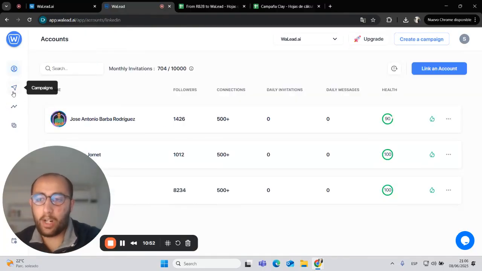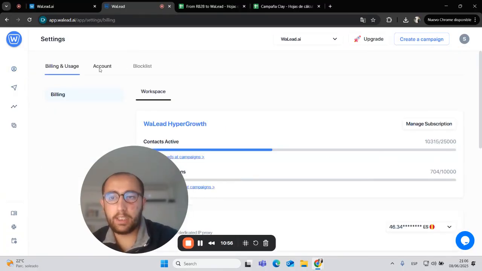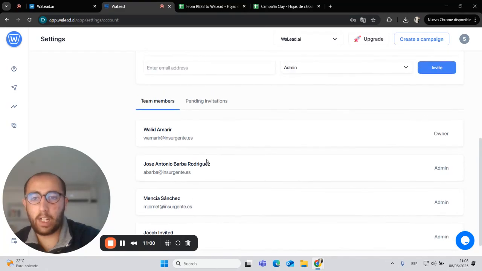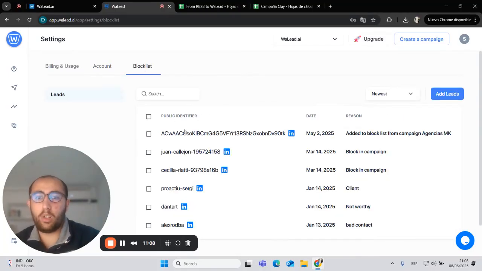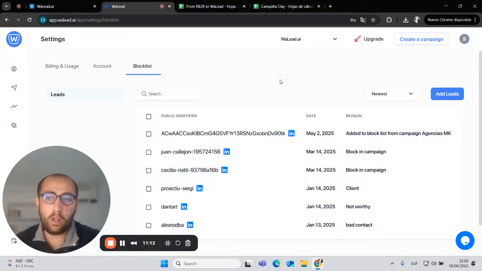What more are we offering in our platform? So if we go fast to the settings, we go to account, you will see that you can invite different people from your team so that they manage the software with you, or they just upload their LinkedIn accounts. We also have here a block list. You can upload a lot of leads to be blocked and never contacted from our platform. They could be like competitors, leads, already clients, or whatever, right?